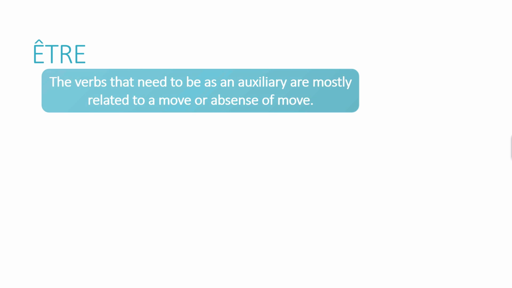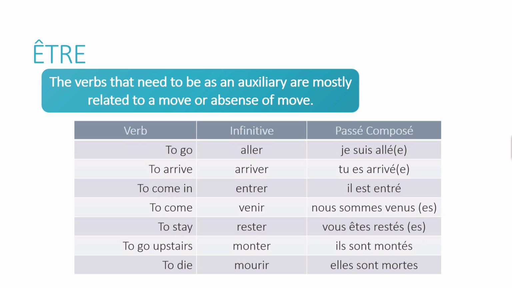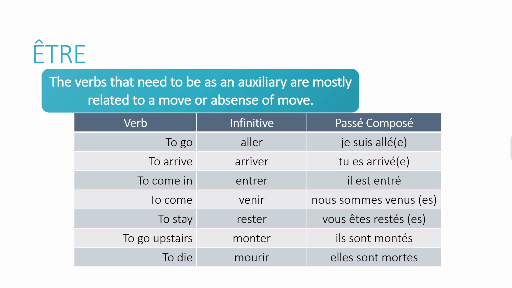Let's see now le passé composé built with to be or être as the auxiliary verb. The verbs in French that need to be as an auxiliary verb are mostly related to a move or an absence of move. Let's take some examples. The verb to go, for example. Yes, it's easy to understand that here we move with the verb to go. In French is aller, and le passé composé needs the verb to be. Je suis allé.